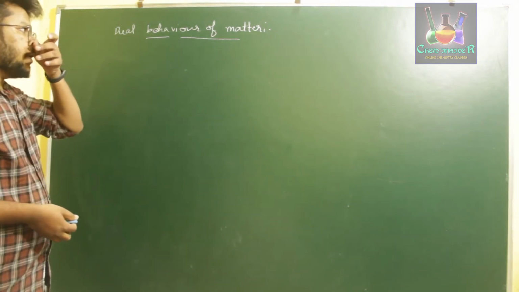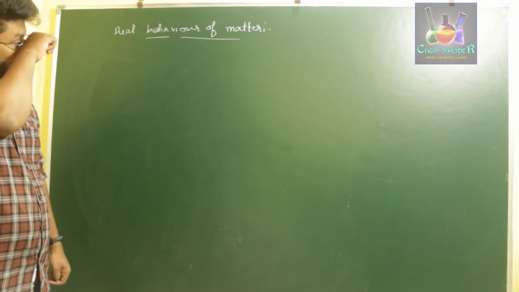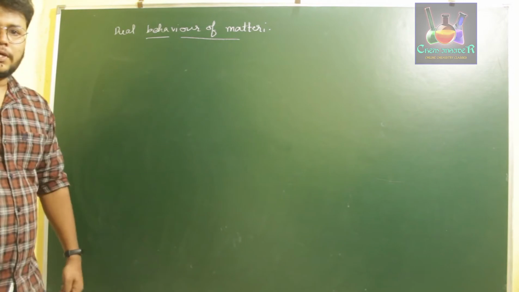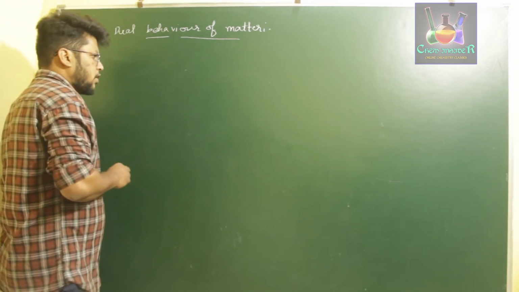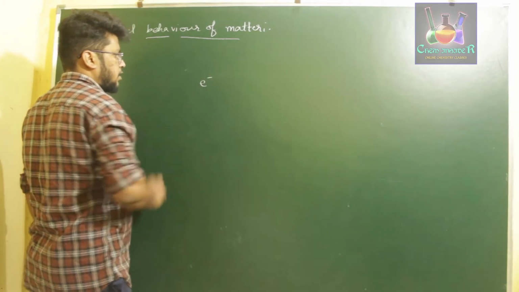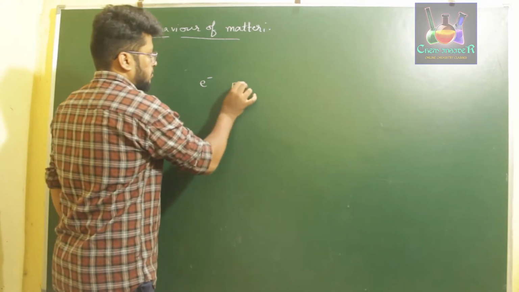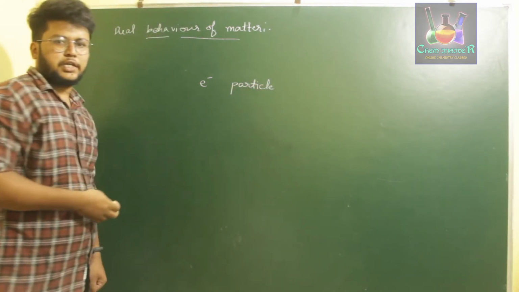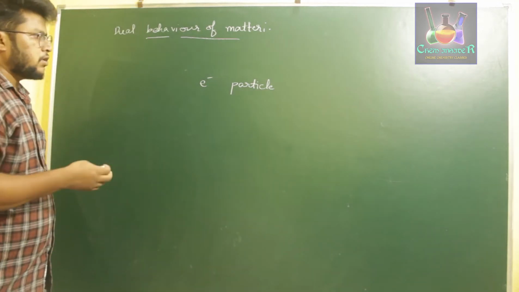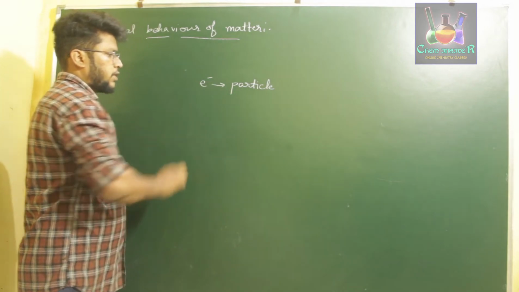So how are we going to explain the dual behavior of electron now? The dual behavior of electron is explained on the basis of two experimental procedures. One is, if you consider the electron, we know it is a particle. We know it is a subatomic particle. So electron is a subatomic particle, and we have clearly explained the particle nature of electron.